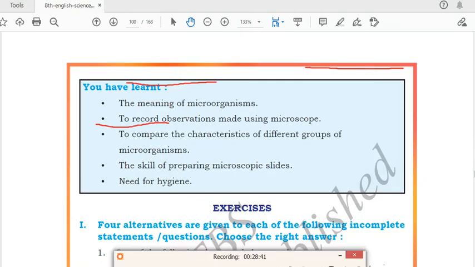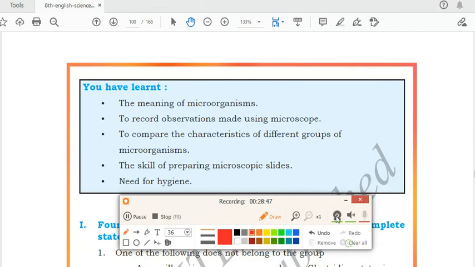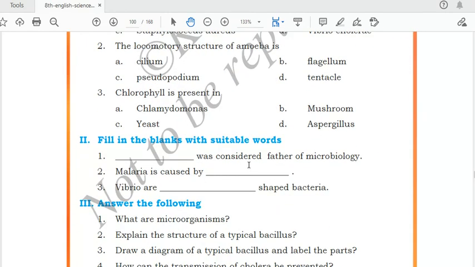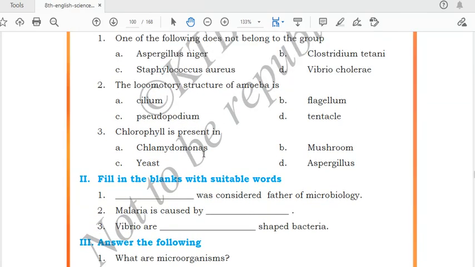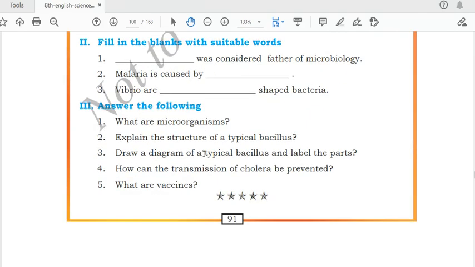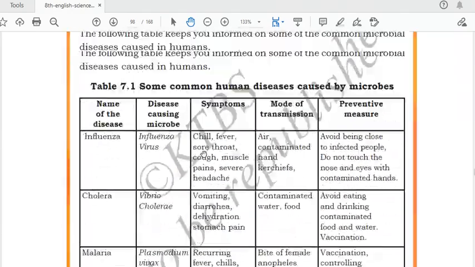So we have finished this chapter. Go through the video once and read your book once. If you have any doubt, you can comment in the comment section so that I can clear your doubt. For question answers, I will make a separate video very soon so that you can go through the question answer video also, and you will learn this for your exams. Very soon you will have your exams. Prepare for your exam well.